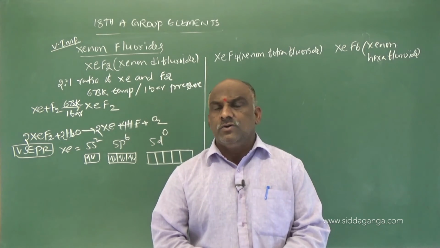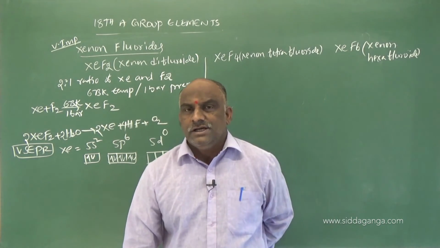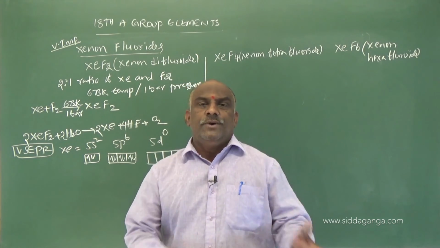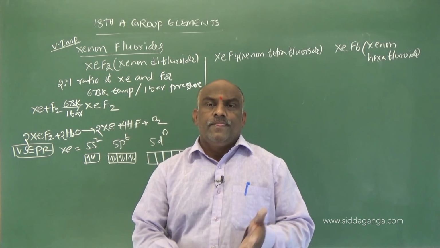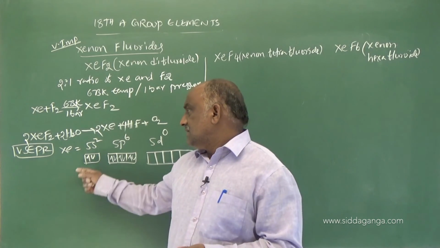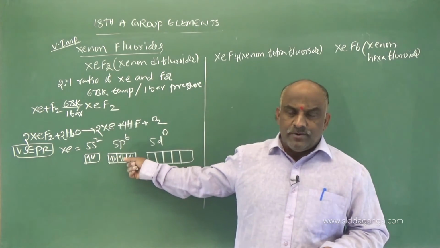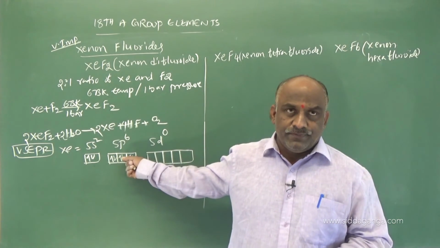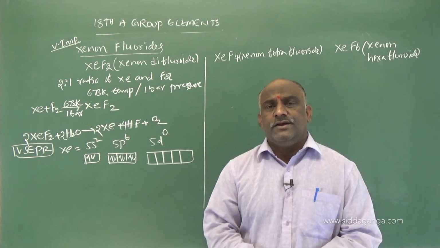No unpaired electrons, no bonds, zero oxidation state. I said already, the number of unpaired electrons is equal to the number of bonds, which is equal to the oxidation state. See, the s orbital is completely filled, the p orbital is also completely filled, and the d orbital is vacant.